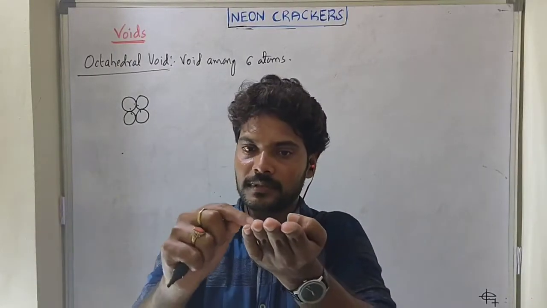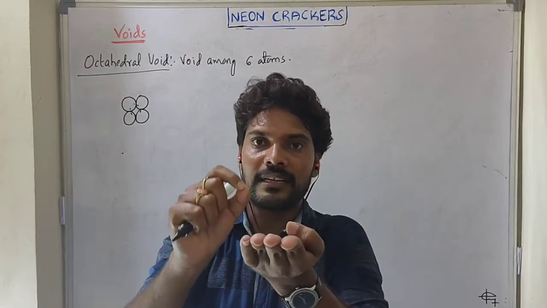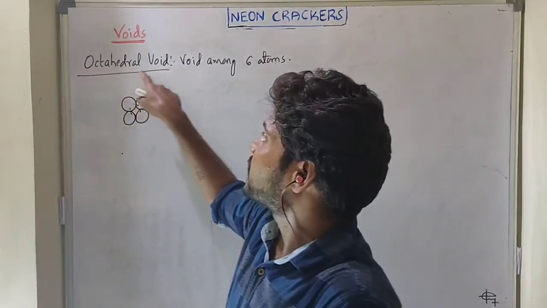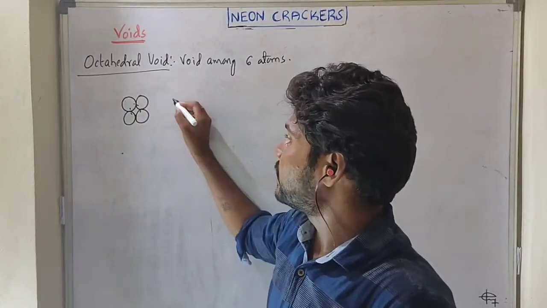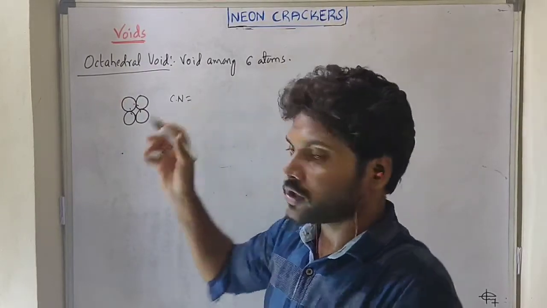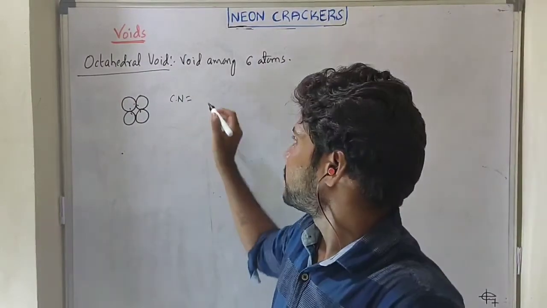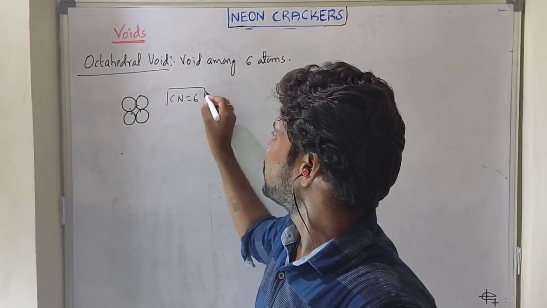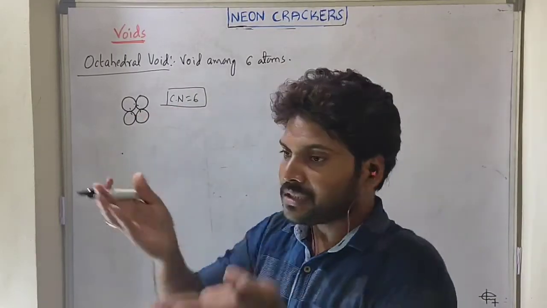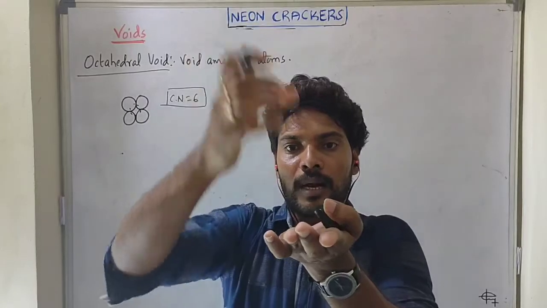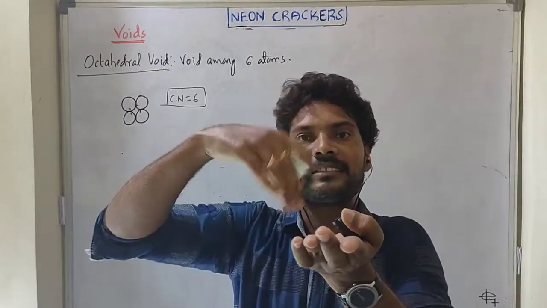Among these 6 atoms, at this point we get a cavity. That cavity is termed an octahedral void. What is the coordination number of this octahedral void? How many atoms are connected? 6 atoms. That's why the octahedral void coordination number is 6. So one arrangement is square planar, with one above and one below among the 6 atoms.